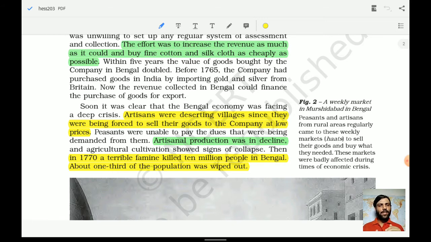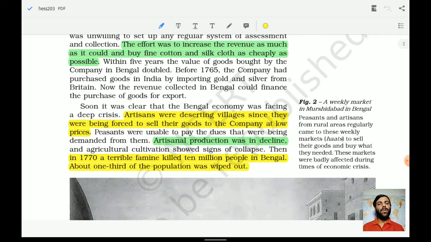So artisanal products were in decline. Of course, when they were not getting enough money, why would somebody be involved in work where they need to produce the raw materials, and in exchange they are not getting enough money to sustain their lives? This is always a bad model. Hence these artisans, who were earlier prospering under the Mughal state or the rule of the Bengal Nawab, started to decline and started to move out of the region. So in 1770, a terrible famine killed 10 million people in Bengal.